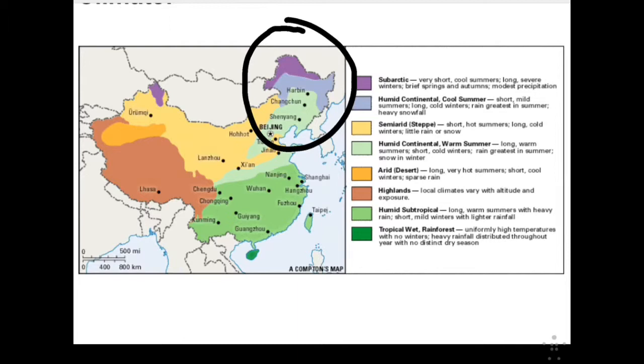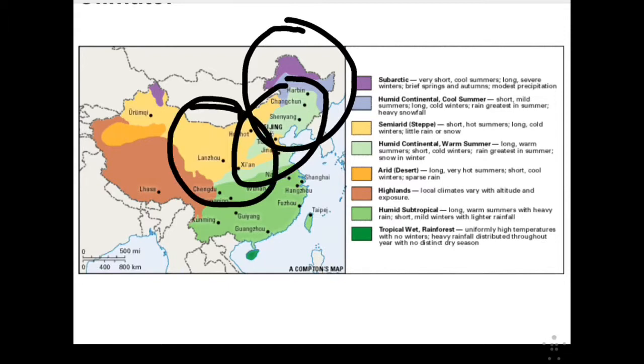The east side of China includes humid continental and humid subtropical climates. Both of these climates have long and warm summers with a great percentage of rain, and short and cold winters with snow and light rainfall. In the center of China, there is a semi-arid or steppe climate. This area has short and hot summers and long and cold winters with very little rain or snow.